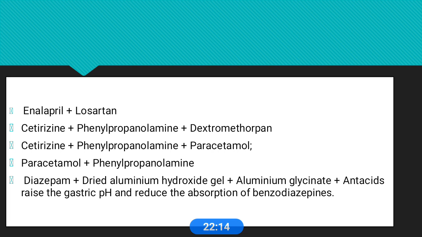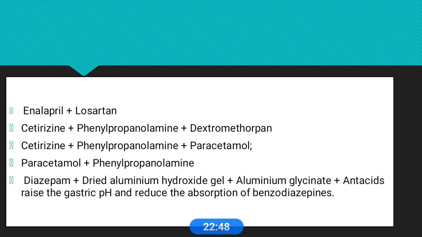Enalapril, losartan. If we combine these two drugs, both affecting the same pathway, it is irrational, and this does not add to efficacy. Then cetirizine, phenylpropanolamine, dextromethorphan: this combination with phenylpropanolamine is banned in most countries. It is usually included in cough and cold remedies, but because of its potential to cause stroke, mostly seen in hypertensive patients, these combinations are banned.